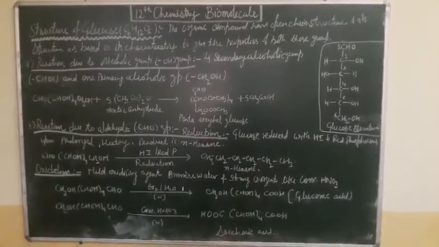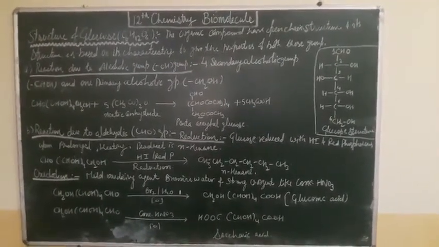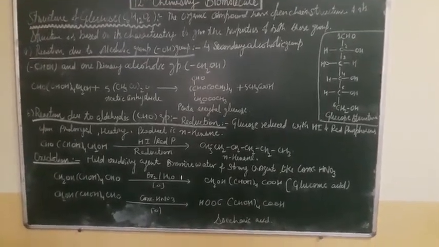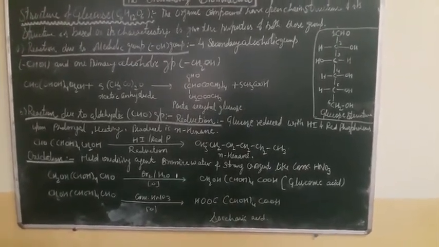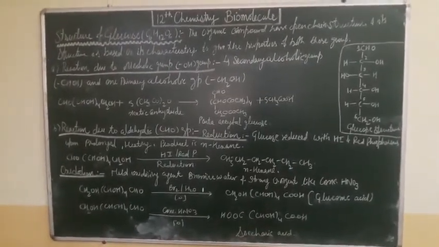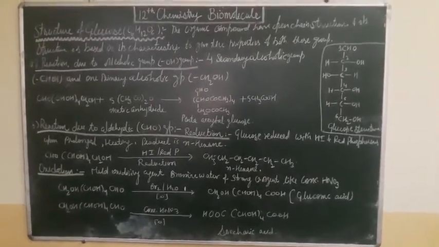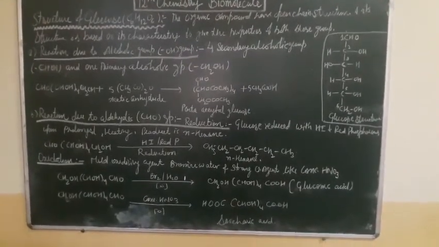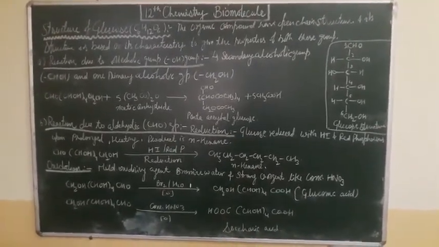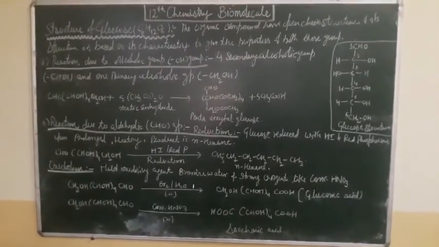Similarly, when a strong oxidizing agent like concentrated HNO3 reacts with glucose, it is converted into two carboxylic acid groups, known as saccharic acid, HOOC, CHOH four times, COOH. So this is the oxidation reaction of the aldehyde group.